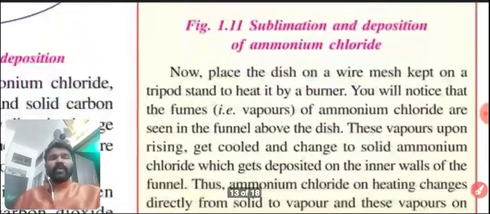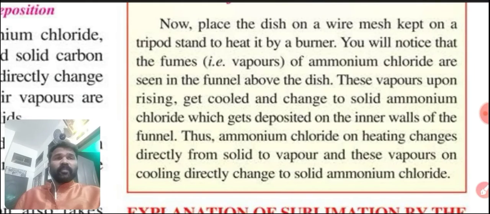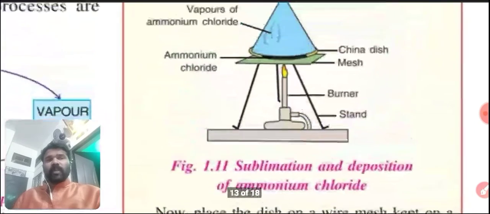Then we are going to start the experiment. Now place the dish on a wire mesh kept on a tripod stand to heat it with the burner. You will notice that the fumes or vapors of ammonium chloride are seen in the funnel above the dish. These vapors upon rising get cooled and change into solid ammonium chloride, which gets deposited on the inner walls of the funnel. Thus, we can say that ammonium chloride on heating changes directly from solid to vapor, and these vapors on cooling directly change to solid ammonium chloride.